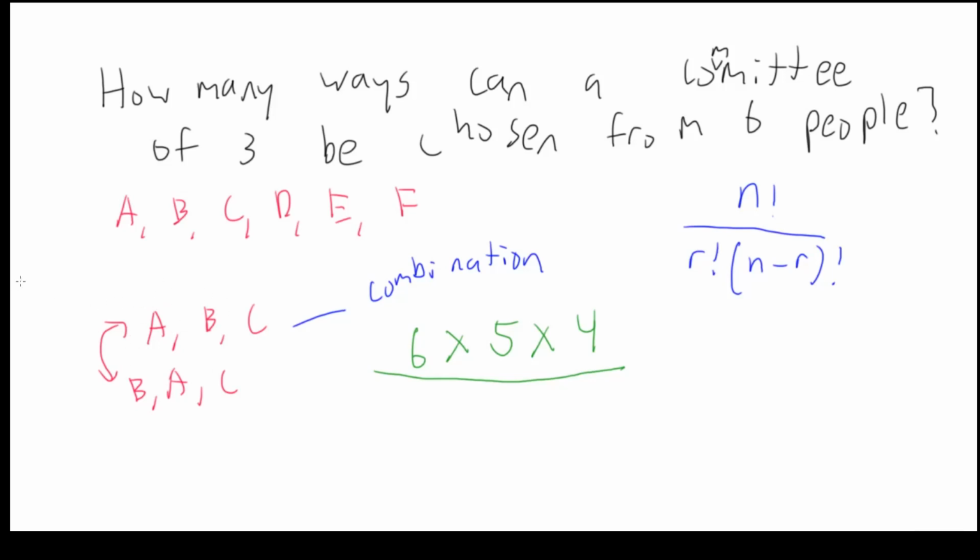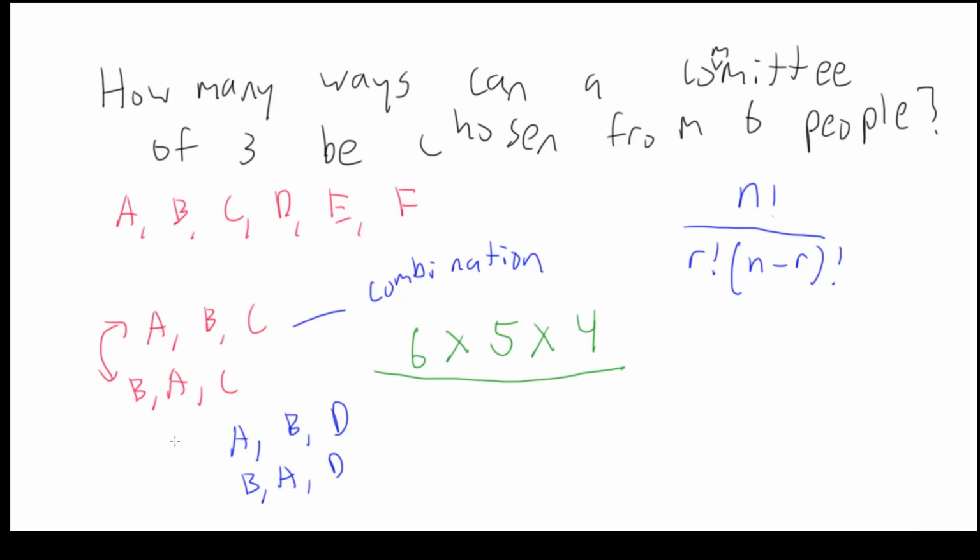So for example, if you have a committee of persons A, B, and D, we have to ask ourselves, how many times can we repeat this committee? Because obviously BAD is the same as ABD.